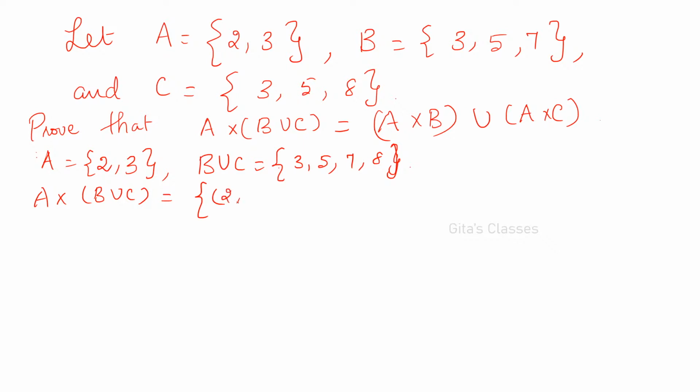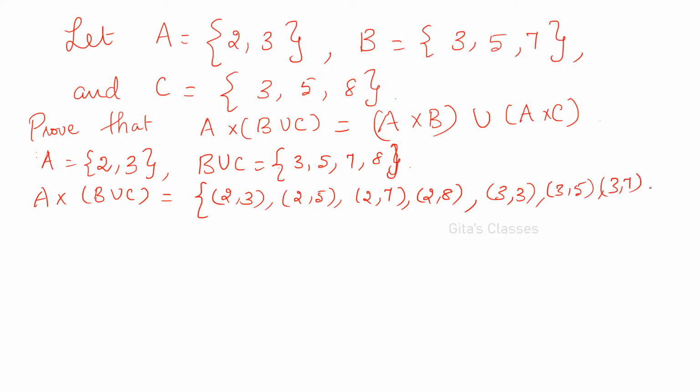So (2,3), (2,5), (2,7) and (2,8). That is, the first element is over. Now it's going to the second element. So (3,3), (3,5), (3,7), (3,8). This is the Cartesian product of A with the set B union C.